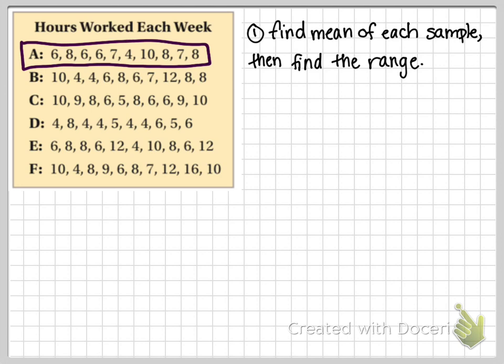All right, so all of these added together give us 70, and we divide by 10. So our mean is 7. Set A, the mean is 7.